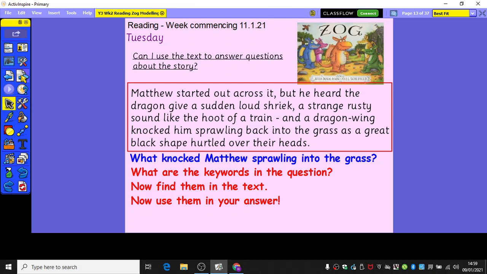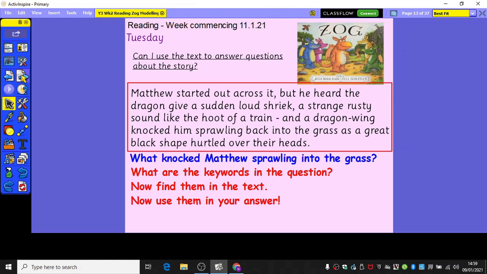So I have a paragraph here from the other dragon story that's got the character called Matthew in again. I'm going to read that through to you. Matthew started out across it, but he heard the dragon give a sudden loud shriek, a strange rusty sound like the hoot of a train, and a dragon wing knocked him sprawling back into the grass as a great black shape hurtled over their heads.